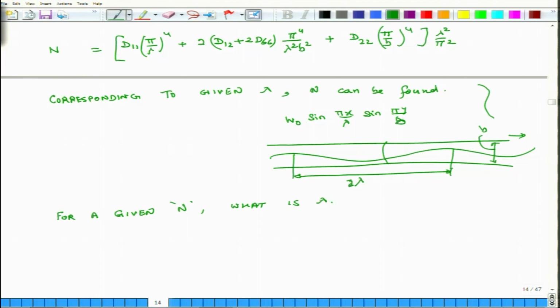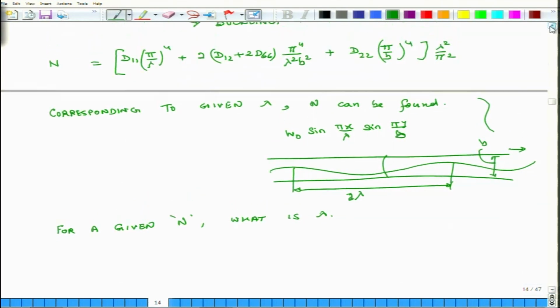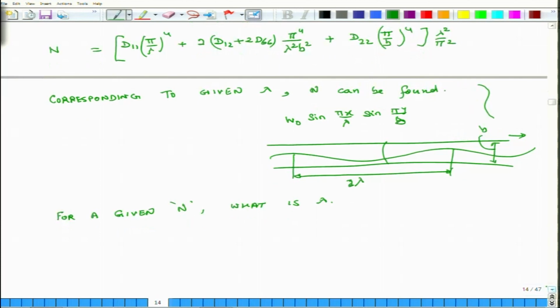So, that also we can solve this equation and find out, because this is an equation which is having terms in lambda 4, lambda square and lambda to the power of 0. So, this is like a quadratic equation in lambda square, and I can solve this quadratic equation and then I can compute it. So, that is what we will do right now.